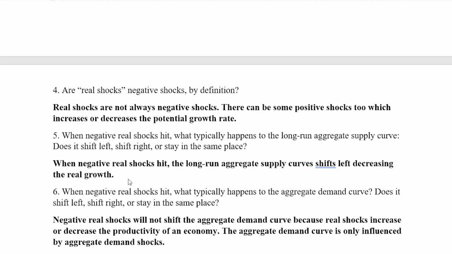Question five. When negative shocks hit, what typically happens to the long run aggregate supply? So when a negative shock hits, the long run aggregate supply curve actually shifts left, which decreases it.